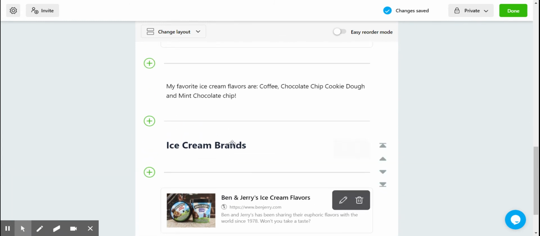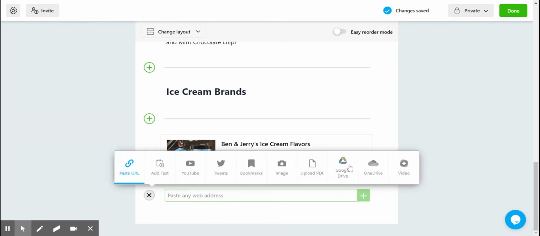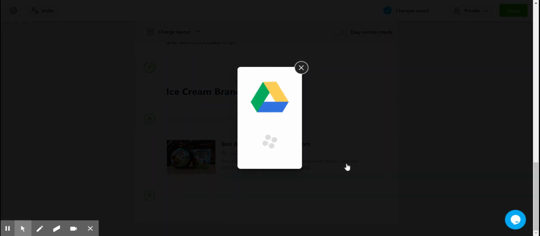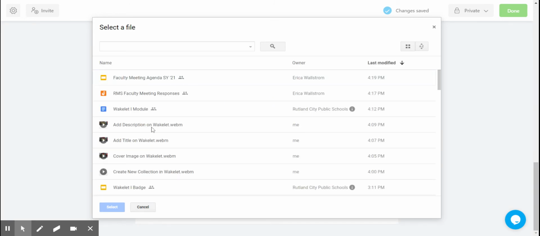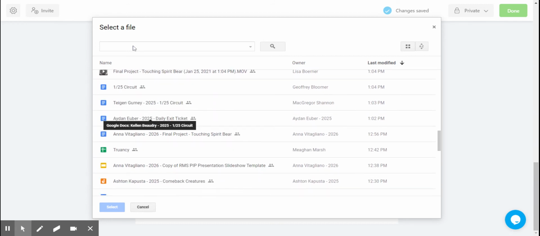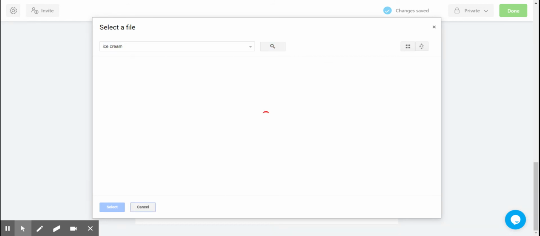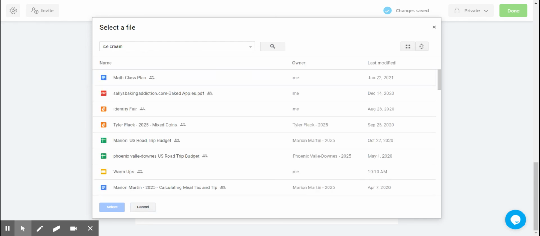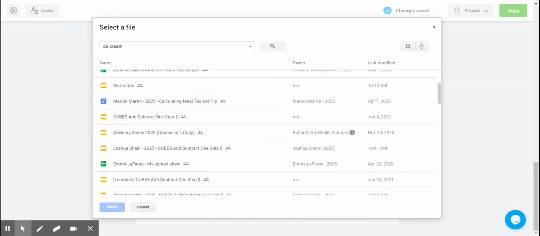more as well. So that's enough just to show you, but there's other things you can do as well. You can always add in from Drive, so I can connect to my Google Drive. You might the first time have to sync it. And then I don't have anything in my Google Drive about ice cream. Actually, I might have one assignment that I made. Let's see. No, it's not really coming up.